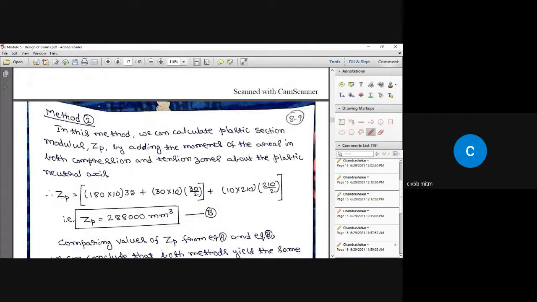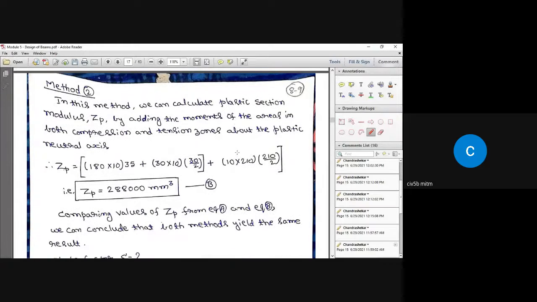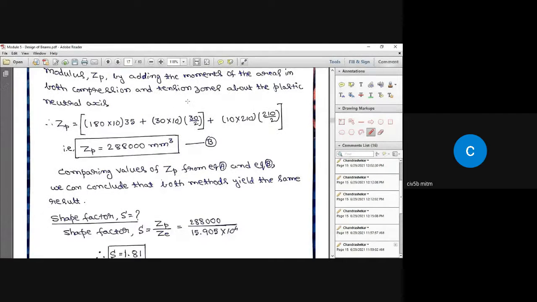The same value you are going to get. So whenever you need to find out the plastic section modulus, you go for method 2, which is the easiest. Don't ever go with method 1. You'll go wrong and get confused, of course, unless you practice it. So go with this. It is going to be easy.